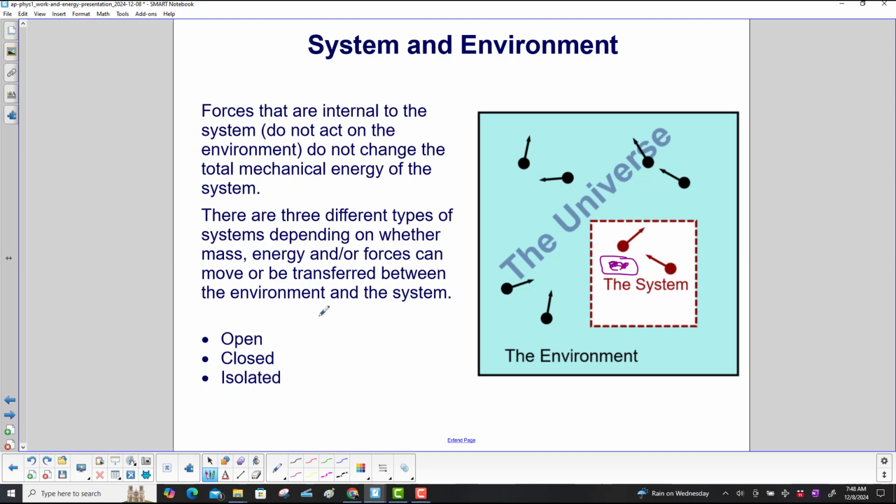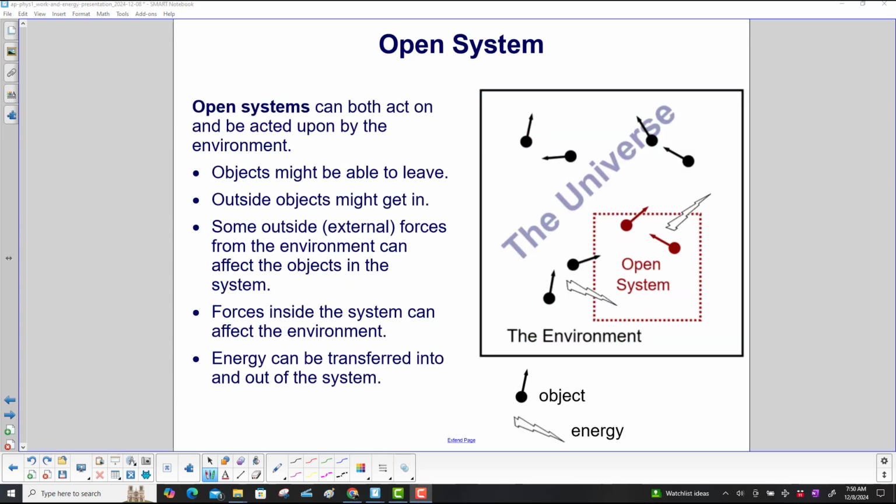There are three different types of systems depending on whether mass, energy, and/or forces can move or be transferred between the environment and the system: open, closed, and isolated. Open systems can both act on and be acted upon by the environment. Objects might be able to leave. For example, this object here is about to leave the open system, and this object here is about to come in. Some outside external forces from the environment can affect the objects in the system. Forces inside the system can affect the environment.